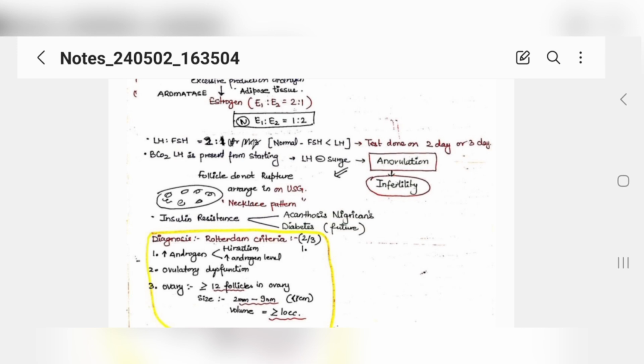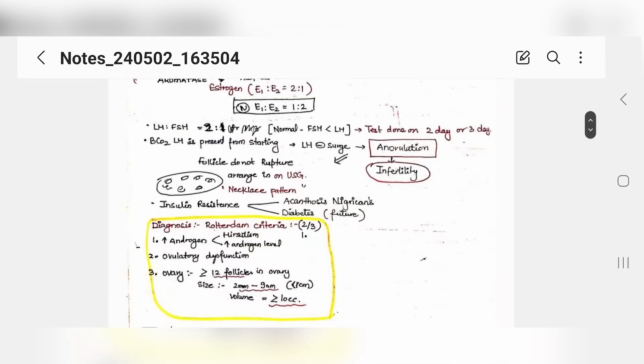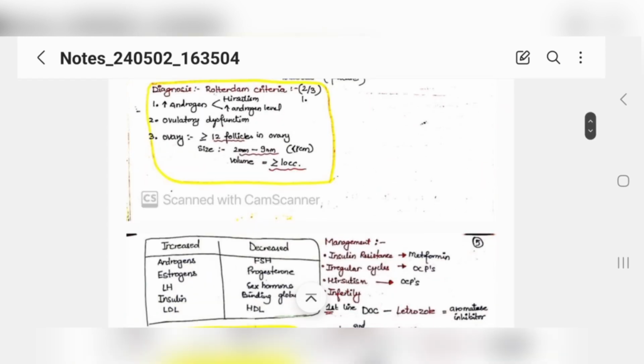That's dysfunction. And if she provides you an ultrasound which shows that she has 12 follicles in the ovary, and their size is 2 mm to 9 mm, or the ovarian volume is more than 10 cc, then you can say this patient has PCOS. The diagnostic criteria we use is the Rotterdam criteria. This was a question of the June 2024 FMG exam, PYQ. So this is all about PCOS which you must know. You need to understand this, only this they are going to ask, nothing much.